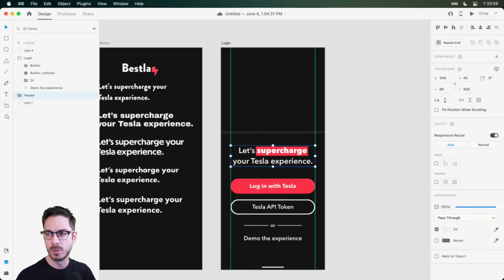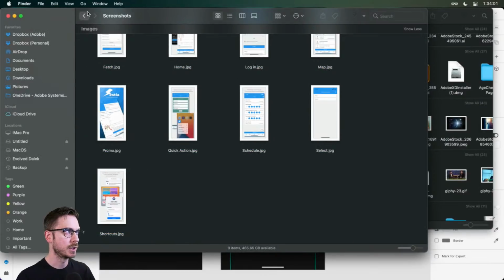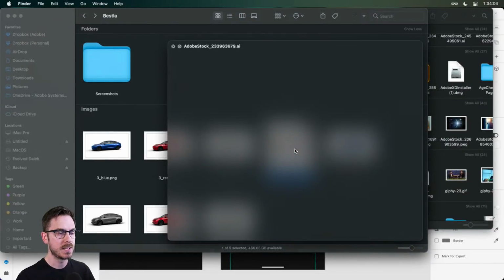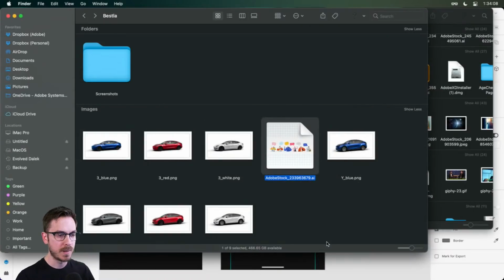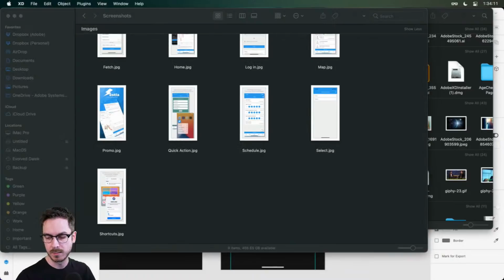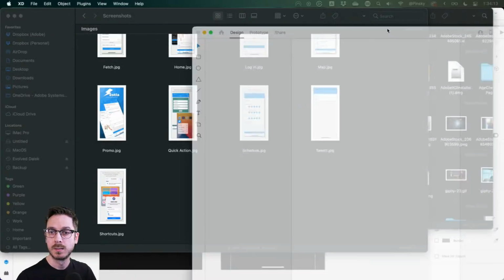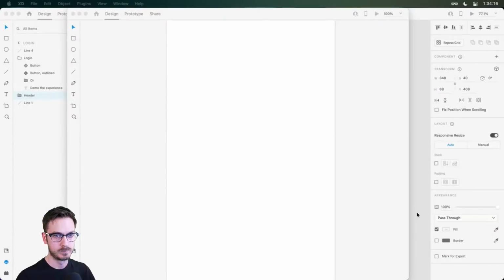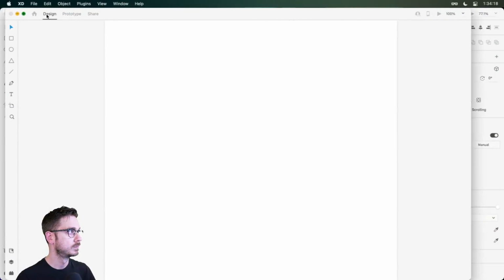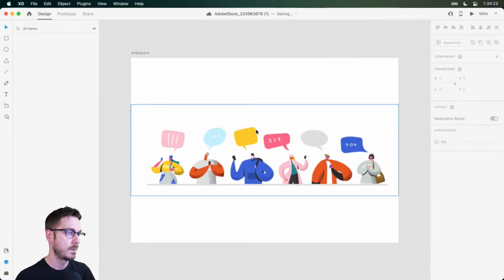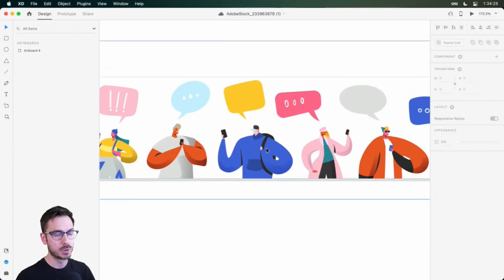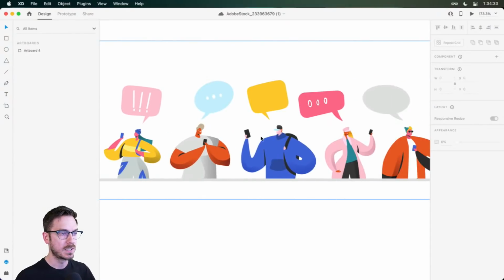So I thought it'd be kind of cool to bring in some illustrations. So I've got these from Adobe Stock. They're just cute little illustrations, and I'm actually going to drag them directly into Adobe XD. Here we go. And that's loading. Perfect, okay. So we have these wonderful illustrations from Adobe Stock, completely vector. Just drag that Illustrator file directly in, and we may want to just start grabbing some of these illustrations.